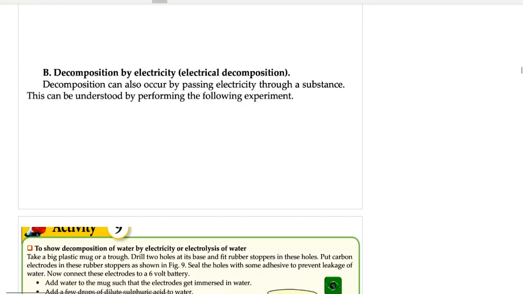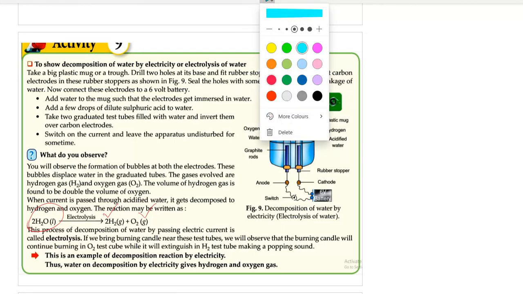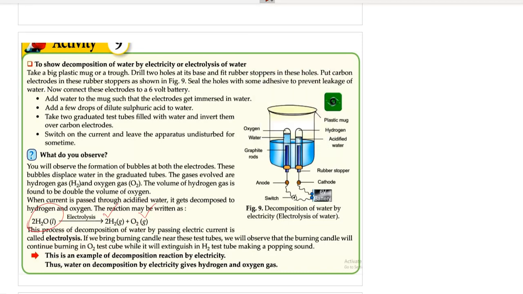Then there is decomposition by electricity, or electrical decomposition. This decomposition occurs when you pass electricity through any compound. The best example for this is water. When you pass electricity through water, water breaks up into hydrogen and oxygen.